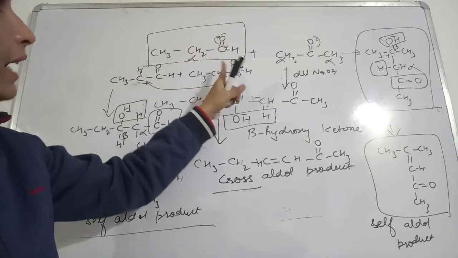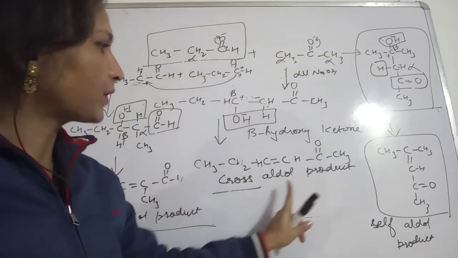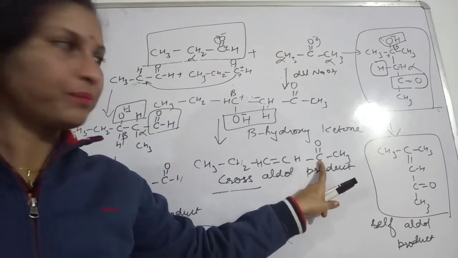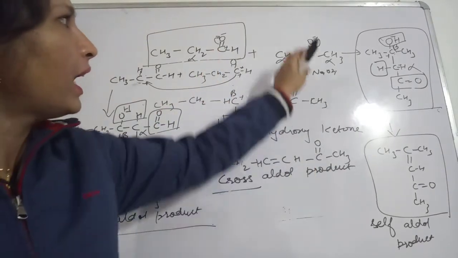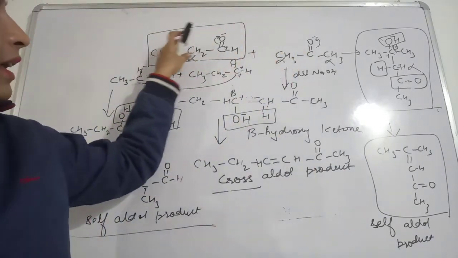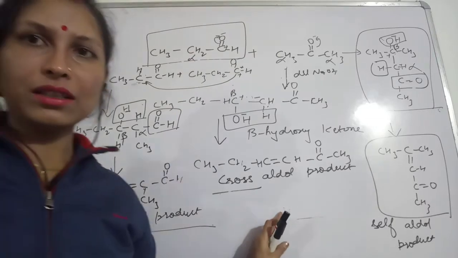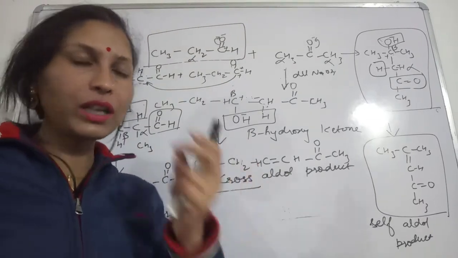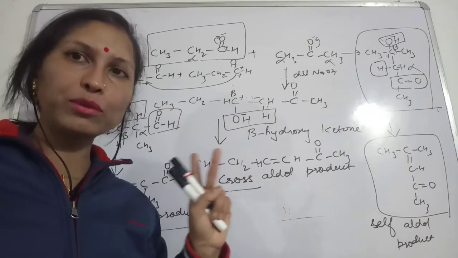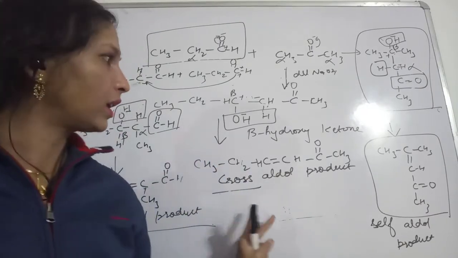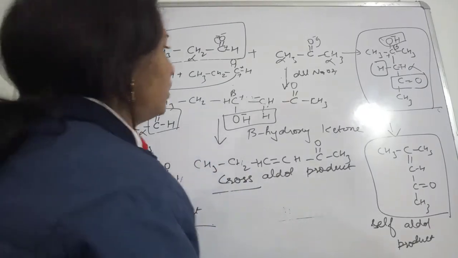In place of this, this ketone group came here, and in place of this the aldehyde group will come, and this will get attached to this. So in case of this aldol condensation, two types of cross aldol products you are going to get. If you want, I can show you this also.